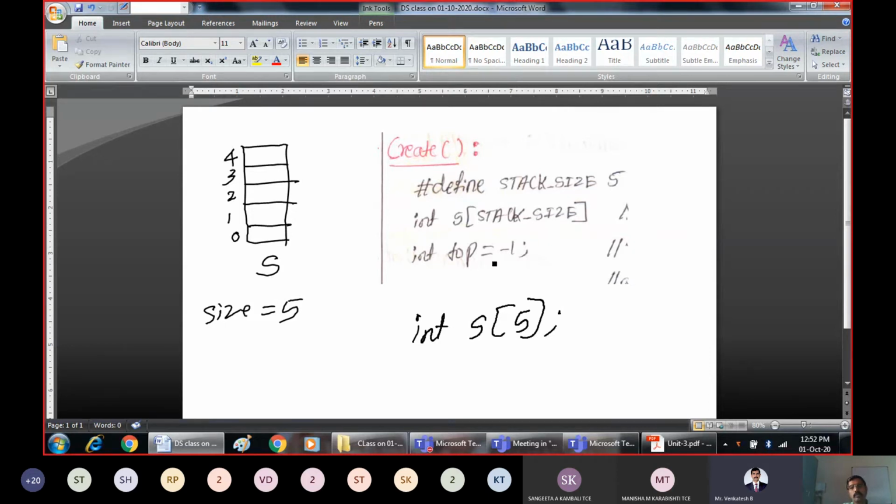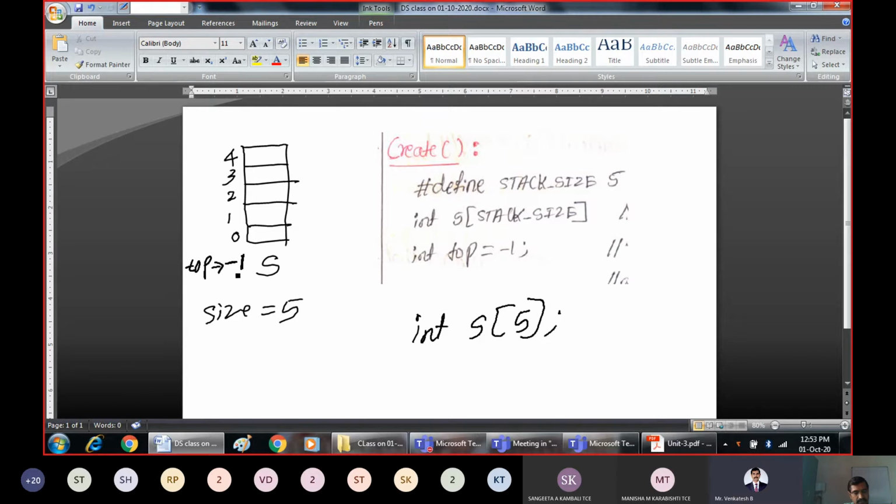Next, top is equal to -1. As I said, to identify the topmost element at any given point of time, we should have one pointer for the top of the stack. So I will take one pointer. Below this 0, we are assuming -1, and to that location we make the pointer point to top. So top is pointing to -1. After executing these three lines, this is the implementation happening in the background.